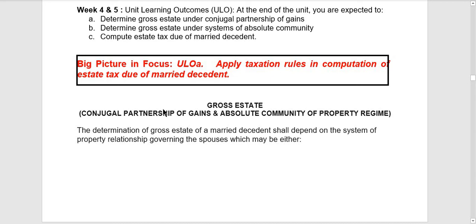In our previous video lecture, we discussed the rules in the computation of the gross estate for unmarried decedent. Now, the rules in computing the gross estate is different when the decedent is a married one. Okay, so in this video, I will discuss how to apply taxation rules in computation of the estate tax due of married decedent for the unit learning outcome week 4 to 5.